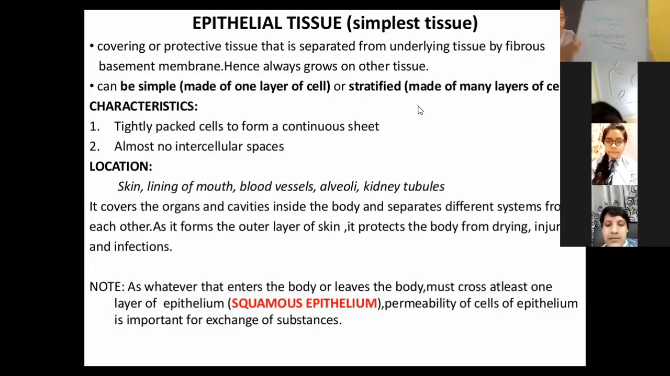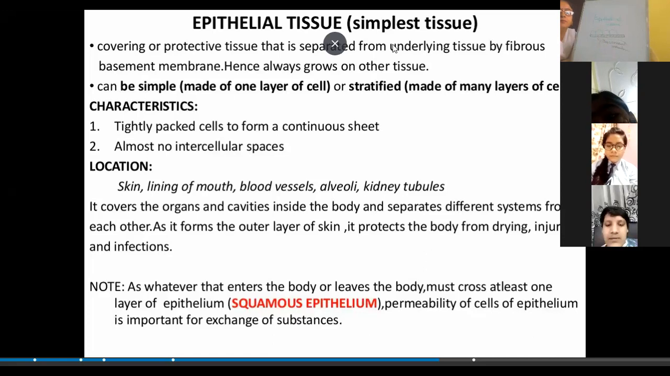But one of the features of epithelial tissue is that the cells lie on the basement membrane and there is no intercellular space, right? So this was all about the epithelial tissue. The functions of epithelial tissue are secretion, absorption, excretion, protection, and so on. Now we will be discussing it one by one, right?